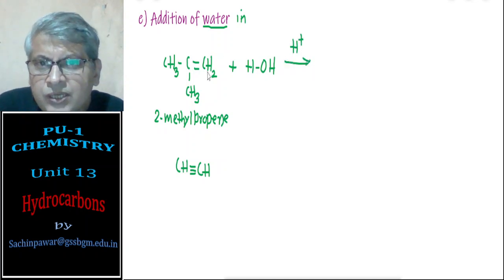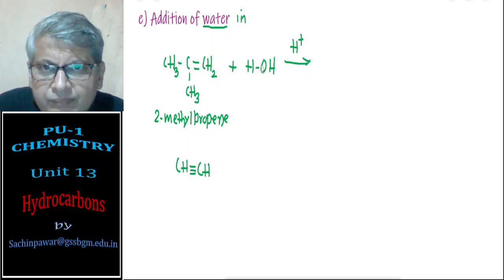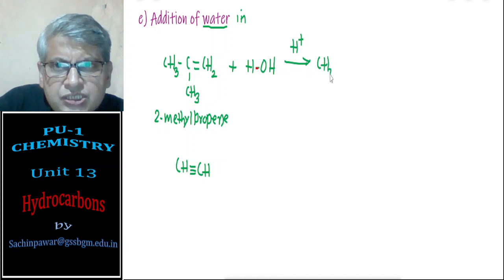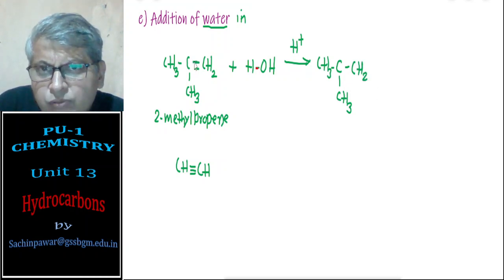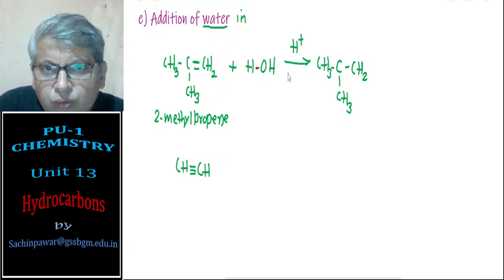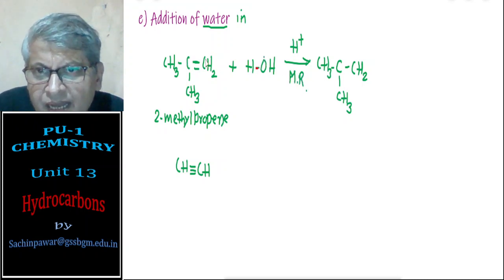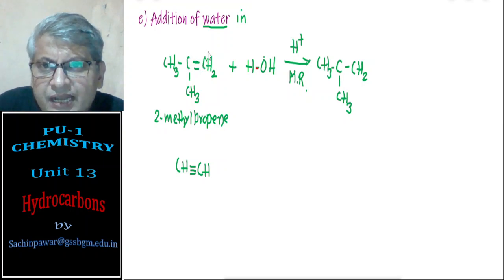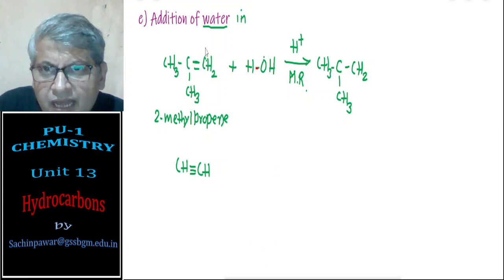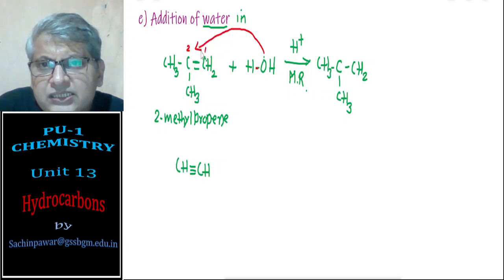Reaction should take place. Here a pi bond should break and we should get CH3 C CH3 and CH2. So a pi bond is broken. Now we follow Markovnikov rule. That means the negative part should go to that carbon atom of the double bond which is attached to the least number of hydrogen. Here carbon number 1 is attached to 2 hydrogens, carbon number 2 is not attached to any hydrogen. That means the O should attach to this second carbon atom.